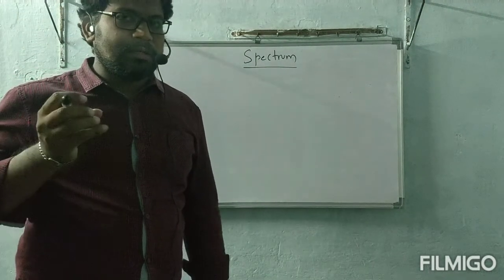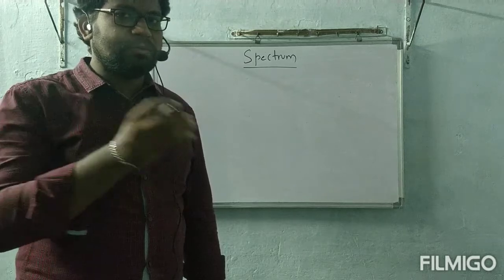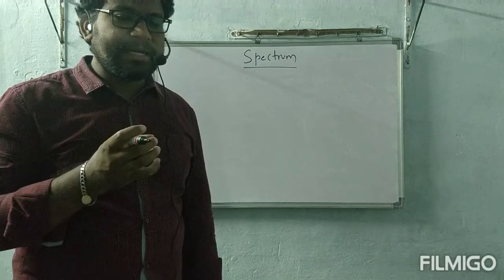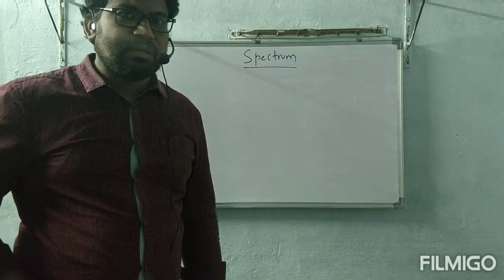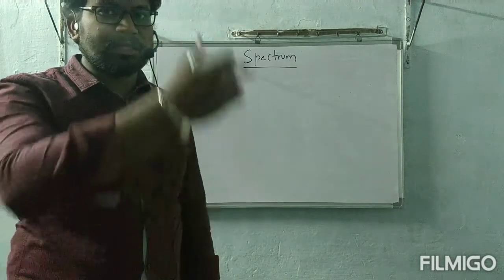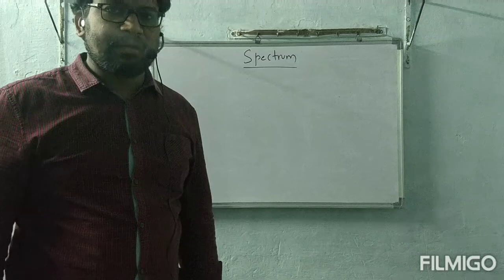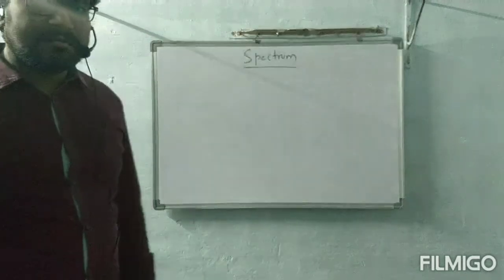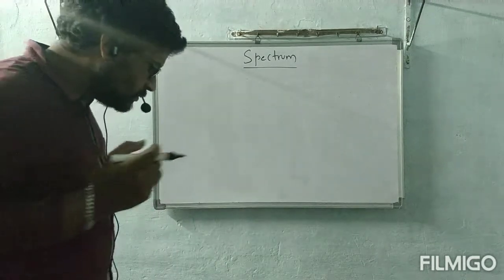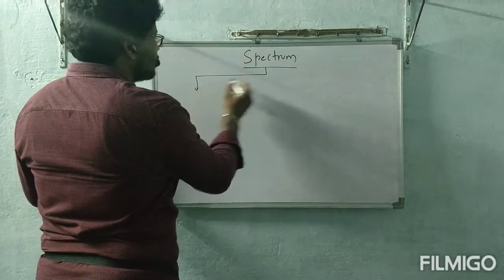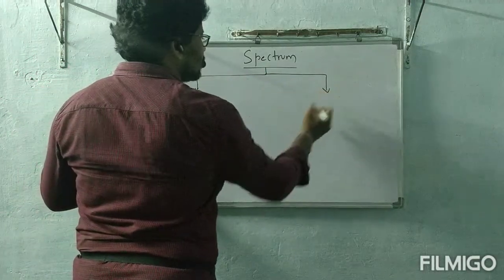That white color light is passed to a prism. That white color light is split into 7 colors. That splitting is called dispersion, and the 7 colors obtained on the screen is called spectrum formation. Now under this spectrum, classification of spectrum is done into 2 types.